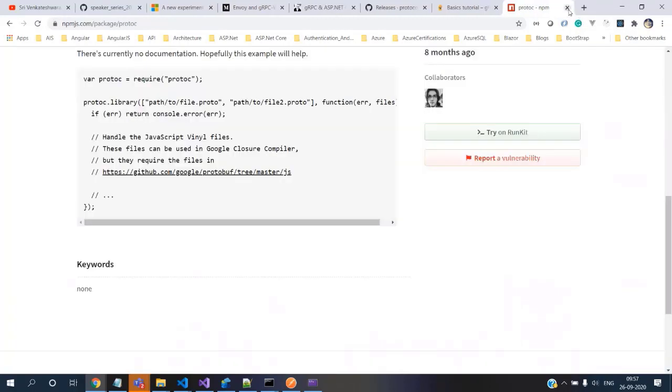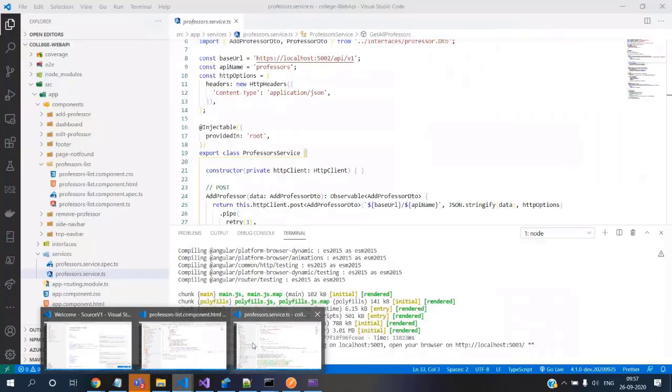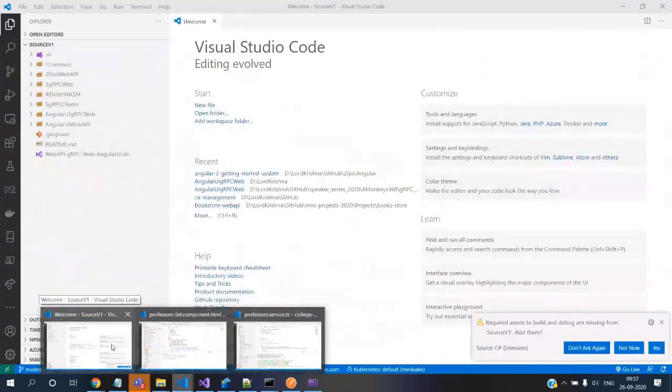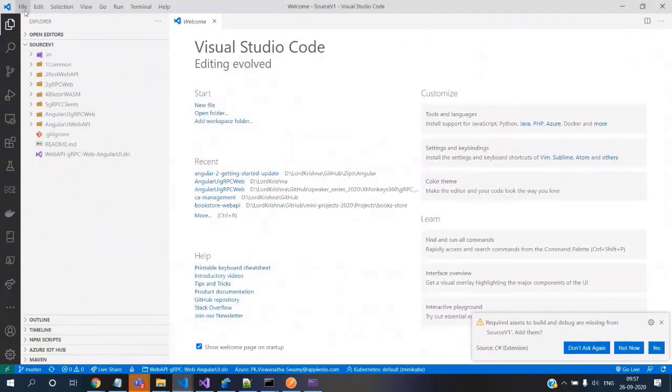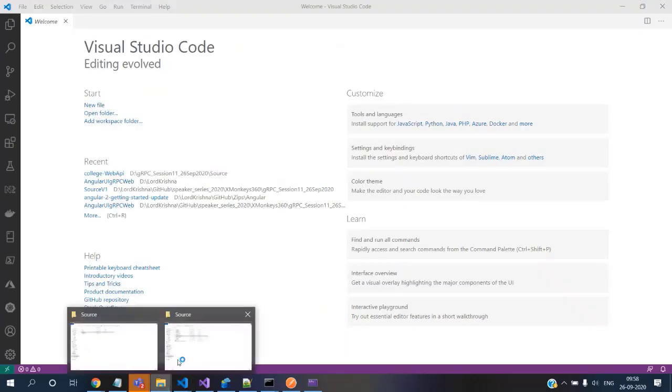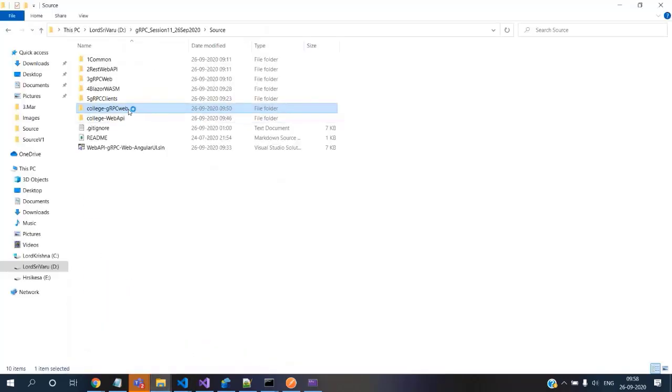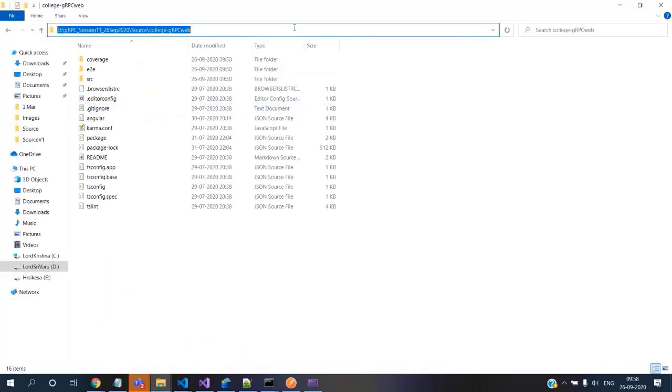Okay, now let's focus on gRPC web. So that's our key focus for today. So what I will do is I will use this one to do our experiment on that. So here is the gRPC web, and it is the same copy.